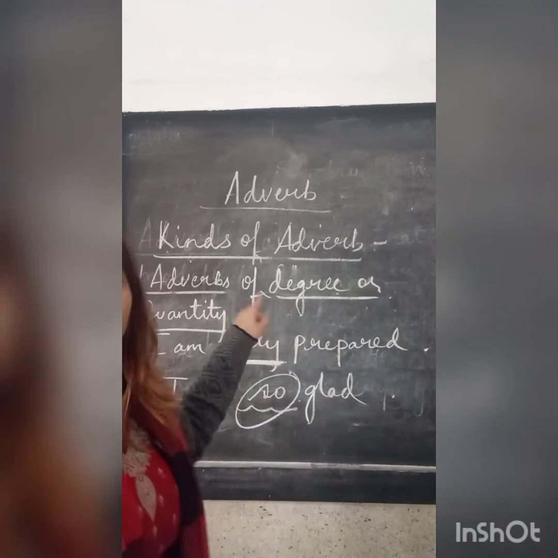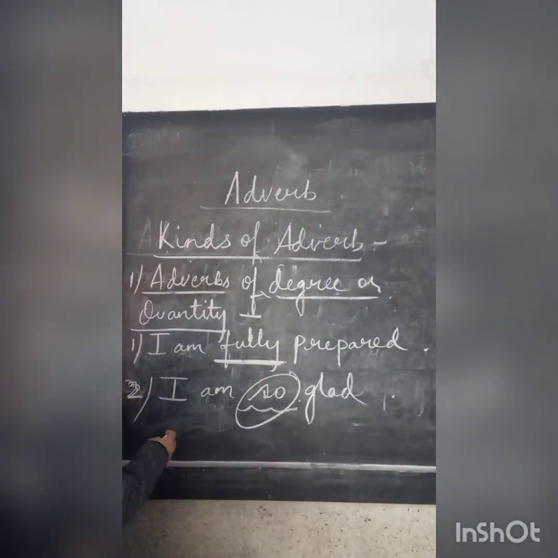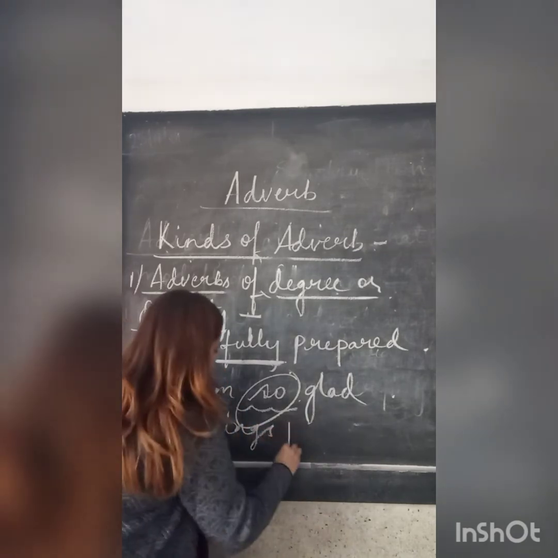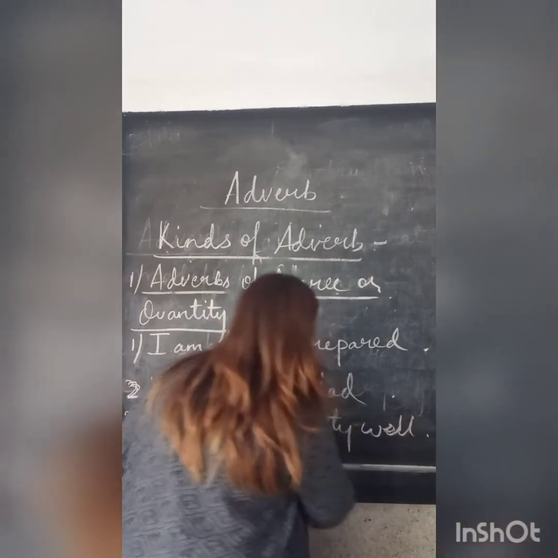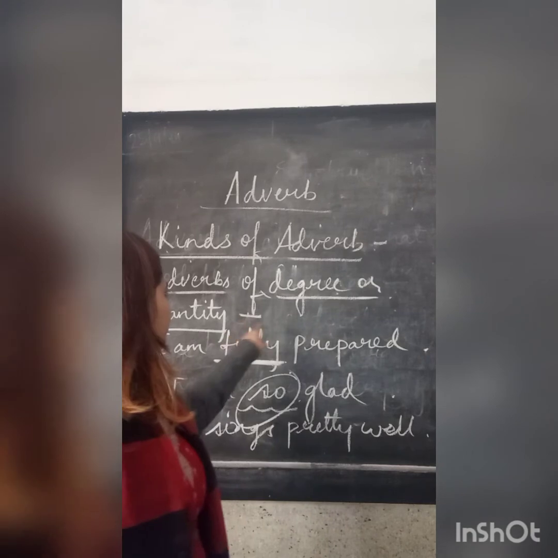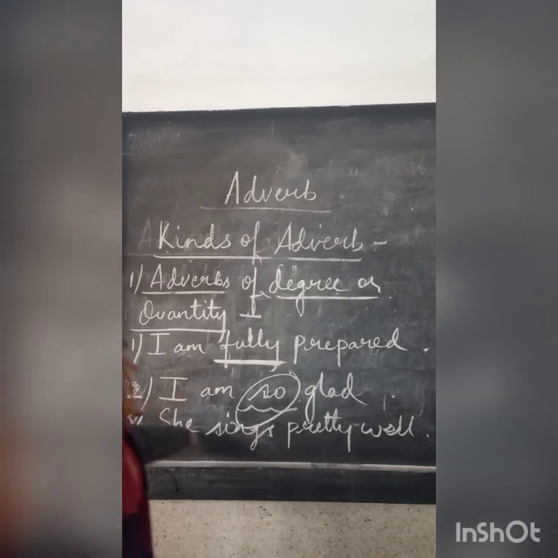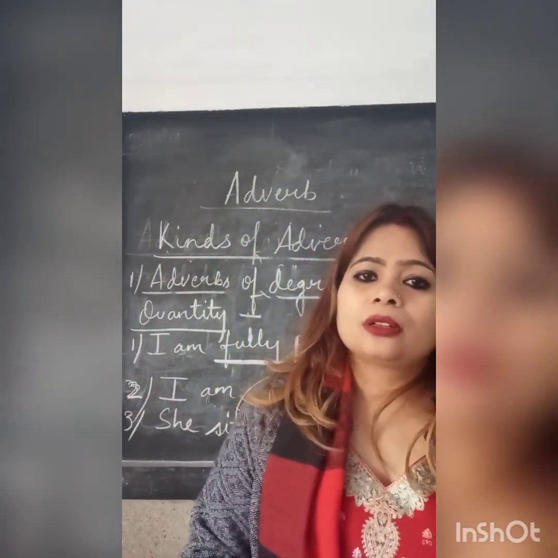Fully prepared, not prepared. Then, for example, the third sentence, she sings pretty well. The action of singing has taken place, but now we see to what degree or measurement the action of singing is taking place. So, she sings pretty well. Quite well she is singing. So pretty is your adverb of degree or quantity.